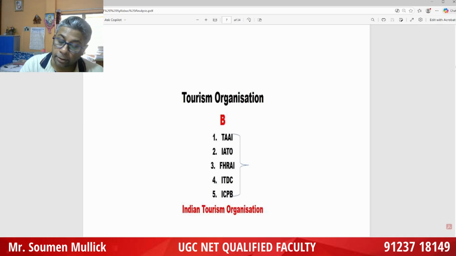Romantic ecology is a term developed by Oelschlaeger. Oelschlaeger has given this conception 1977. And romantic ecology concept has given nature and wildlife having spiritual wealth. And life cycle model has been given by Butler. Life cycle model sequence you have to remember: exploration, involvement, development, consolidation, stagnation, decline, or rejuvenation.